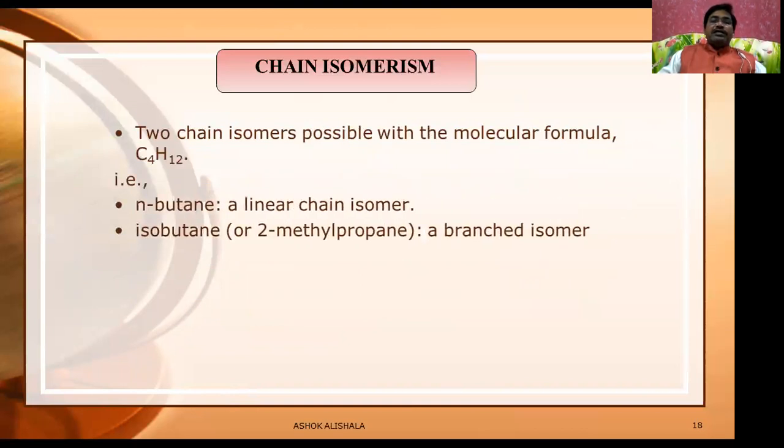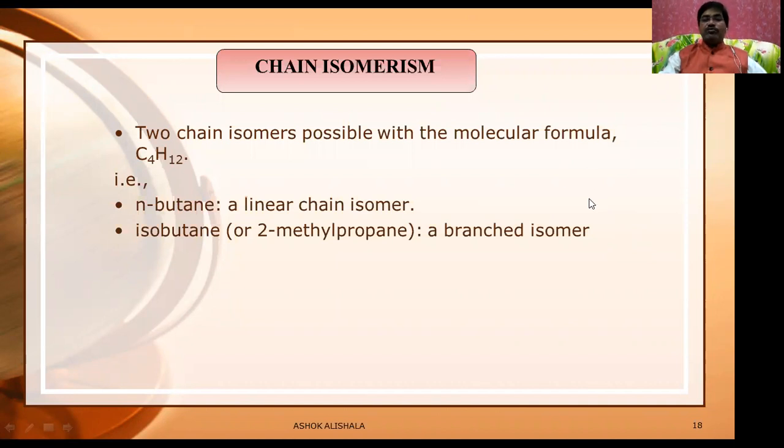Let us see the two chain isomers possible with the molecular formula C4H10. One is n-butane, which is a linear chain isomer.